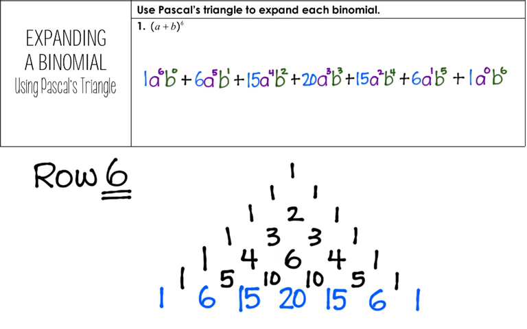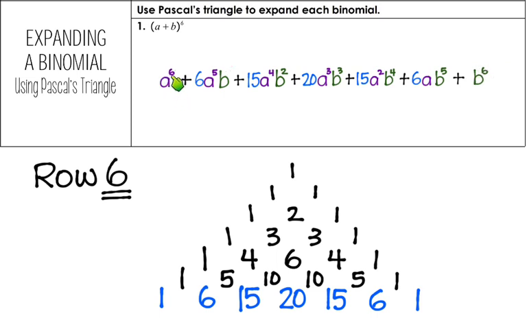Now, let's simplify it a little bit. A couple of these terms, the first term and the last term, well, these simplify. You've got b to the 0. We don't need to write that. We have a times 1. We don't need to write that. Same thing with our last term. We've got a 1 and an a to the 0. We don't need to write those. Additionally, I have a to the first degree here, and I have a b to the first degree. I don't need to write the first degree. So I'm going to clean this up, and that is the way we would write it.